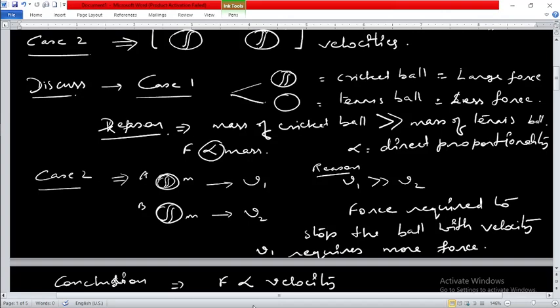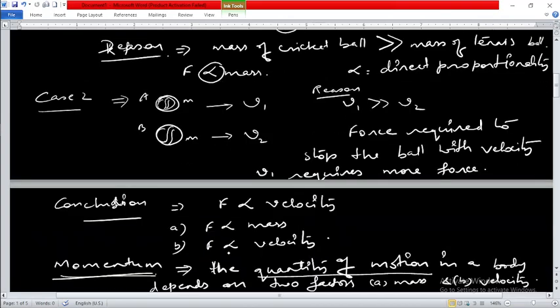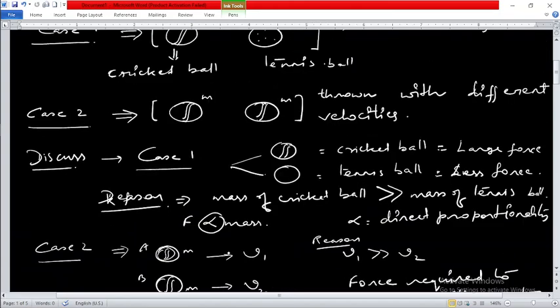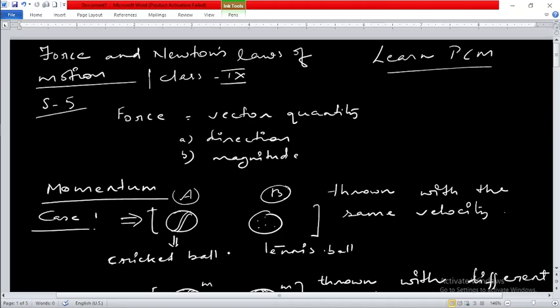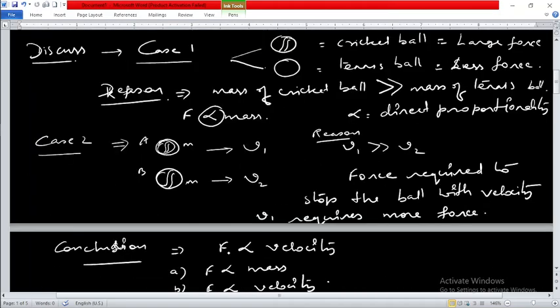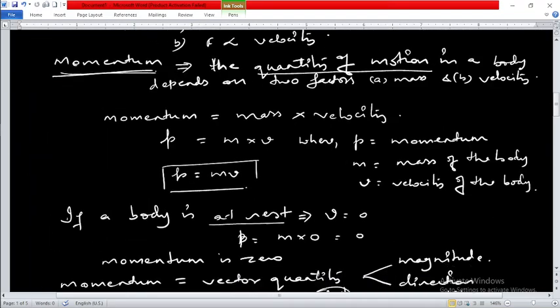Then what we have concluded out of it is that momentum is the quantity of motion of a body, all because of this property of force, that it is directly proportional to mass as well as directly proportional to velocity.